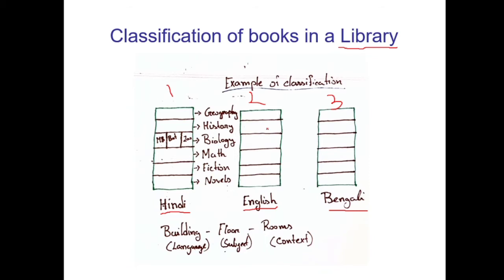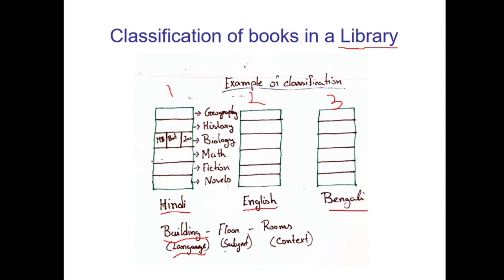So first, in the first layer of classification, we have classified them into different buildings on the basis of language. Before also I have said that whenever you classify something, you classify it based on something, right? So you have classified the books into buildings based on their language. In building number 1 there will be books written in Hindi, in building number 2 books written in English, in building number 3 books written in Bengali.